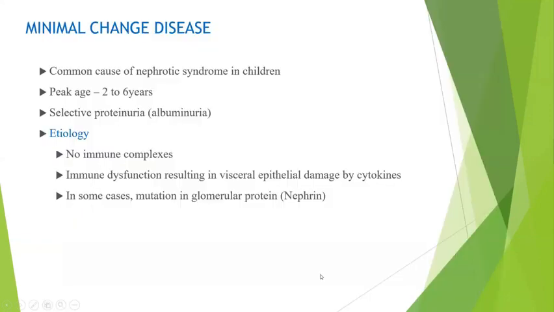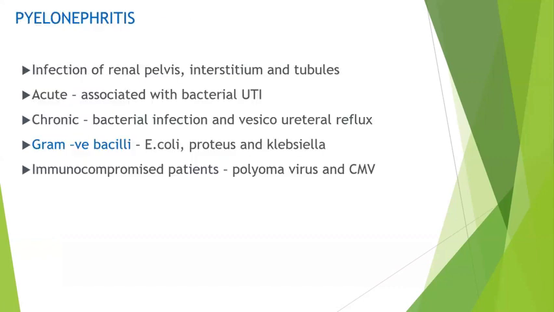So minimal change disease, I'm not going into details. Just go through it once. It is common in children, an unusual cause of nephrotic syndrome in adults. The main thing is there are no immune complexes. We cannot identify any immune complex by DIF. The immune dysfunction is mainly due to cytokines or inflammatory mediators released due to some viral infections or some bacterial infections. In some cases, there is a mutation in the glomerular protein nephrin.